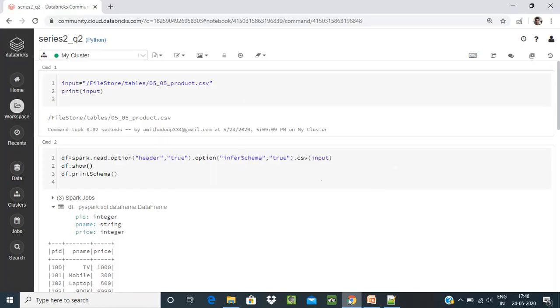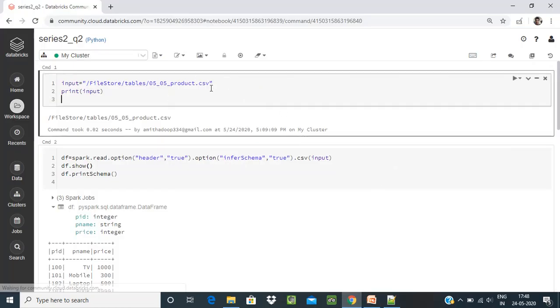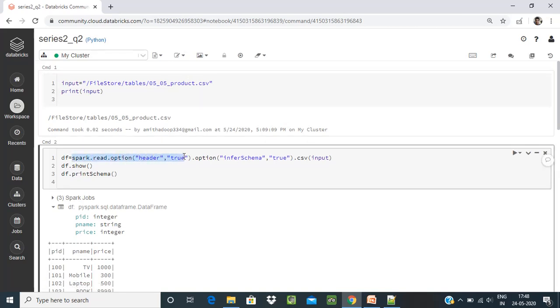I'm going to Databricks. You can see I have taken the input path here. This is my input path, product.csv. The data is there, and with the help of spark.read.option header true, option inferSchema true.